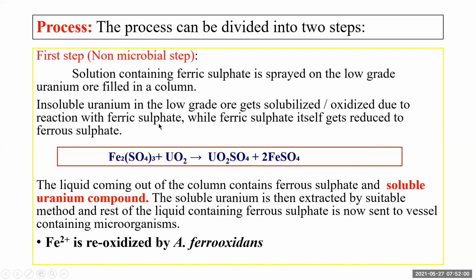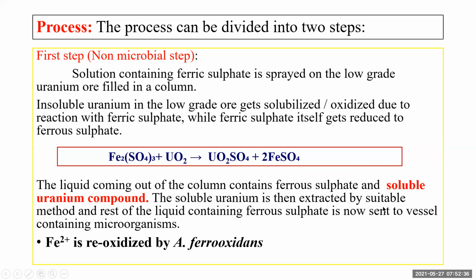That means you spray ferric sulfate on the uranium ore, and the uranium which was present in insoluble form in the ore now gets converted into soluble form, and the ferric ions present in ferric sulfate get reduced to ferrous ions, Fe2+. So this is the reaction. Ferric sulfate reacts with the uranium ore. Uranium gets converted into the soluble form, uranium sulfate, and ferrous sulfate is formed. So the liquid coming out of the column contains ferrous sulfate and soluble uranium compound.